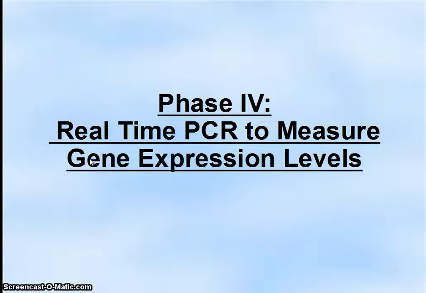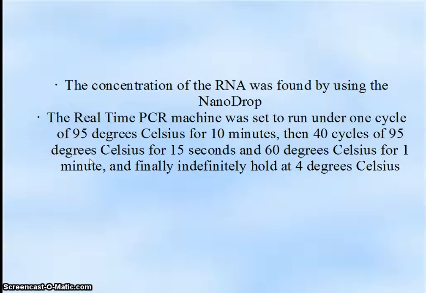Phase 4. Real-time PCR to measure gene expression levels. The concentration of the RNA was found by using the NanoDrop. The real-time PCR machine was then set to run one cycle of 95 degrees Celsius for 10 minutes, then 40 cycles of 95 degrees Celsius for 15 seconds and 60 degrees Celsius for 1 minute, and finally an infinite hold at 4 degrees Celsius.